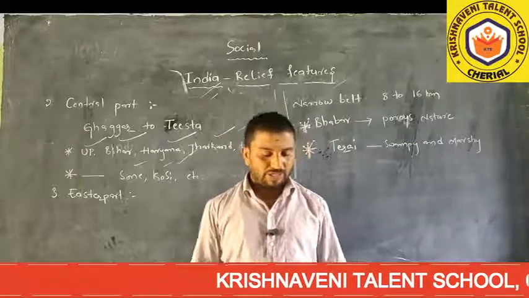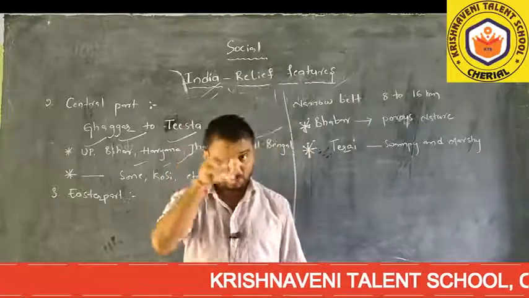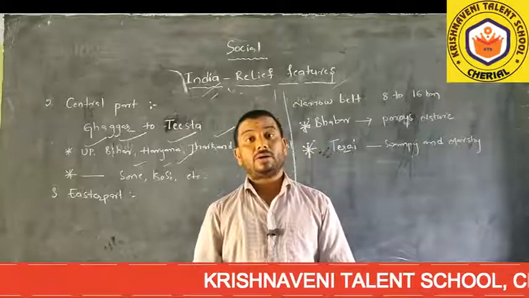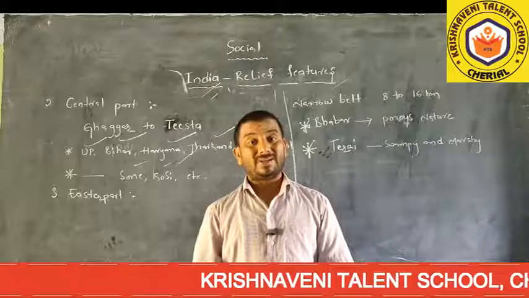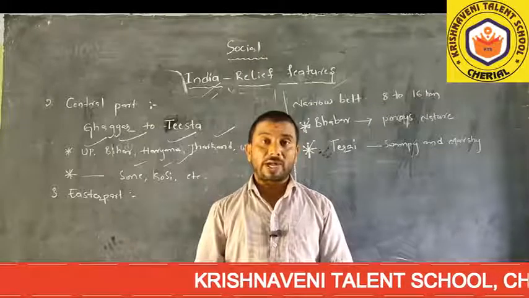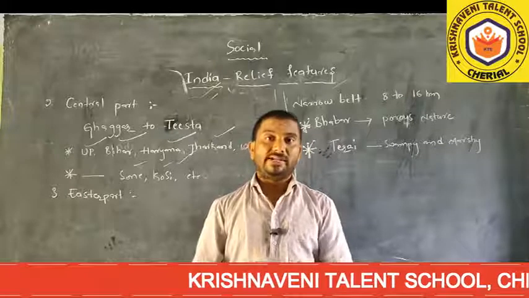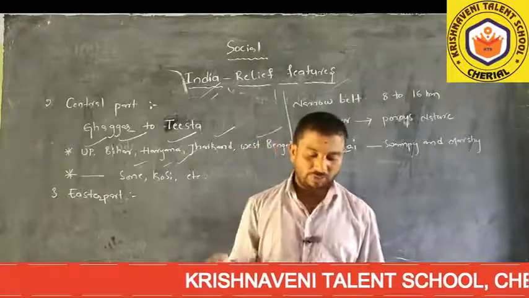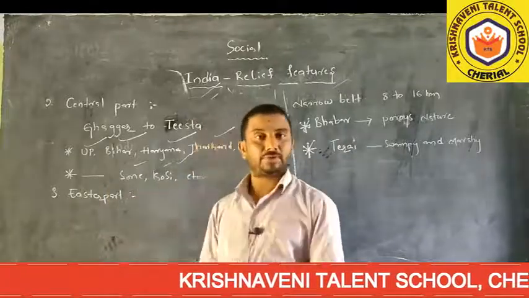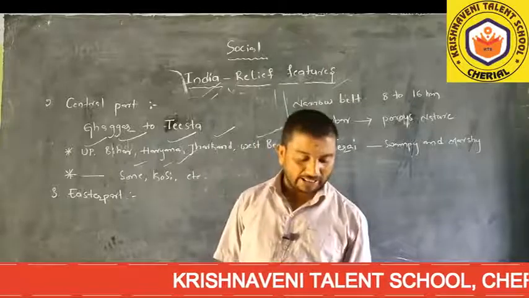The Brahmaputra river is mostly in the Assam area, the Brahmaputra valley of Assam. In Assam, the eastern part of the Indo-Gangetic plain is located. So these are the three divisions of the Indo-Gangetic plain.